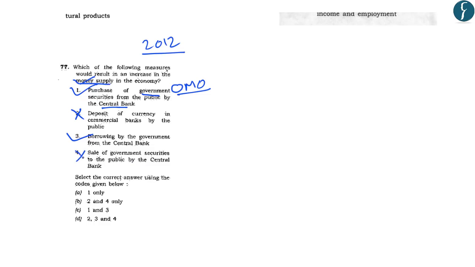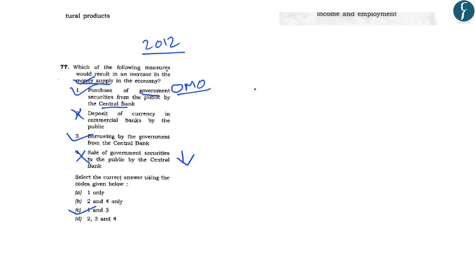Now this statement is also incorrect because this will lead to a decrease in the money supply. When the RBI sells the government securities, it receives money in turn. So by this, the RBI sucks out the liquidity or money from the economy. So in this case, the correct answer is C, that is 1 and 3.